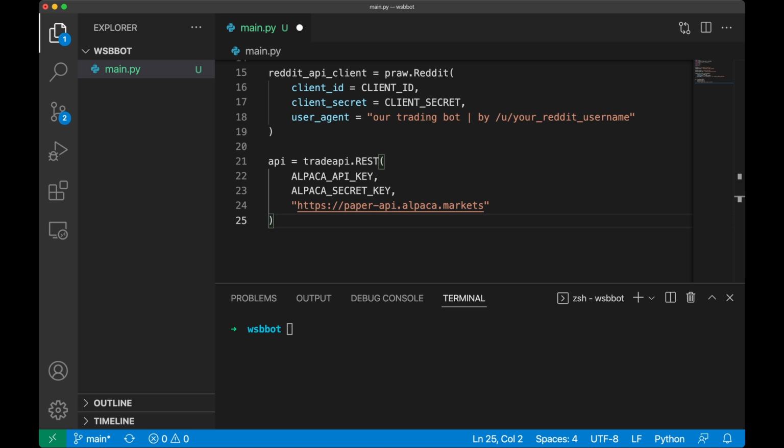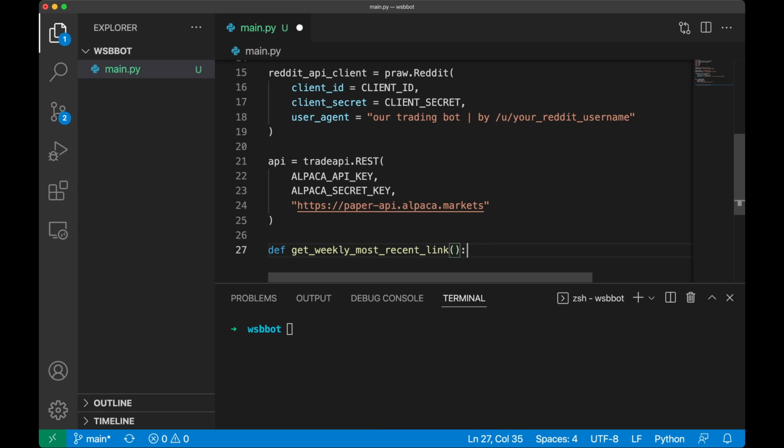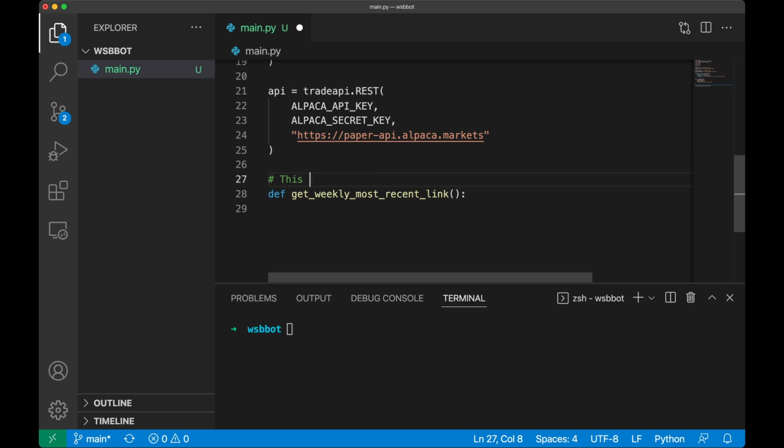So now that we've created this way of getting the most recent thread each time, we're going to convert that into code. I'm going to create a new function called getWeeklyMostRecentLink, which is just going to return the contents of the most recent What Are Your Moves thread on WallStreetBets.